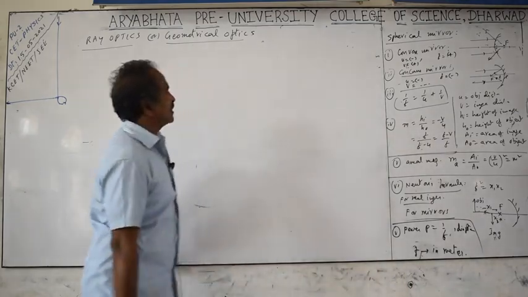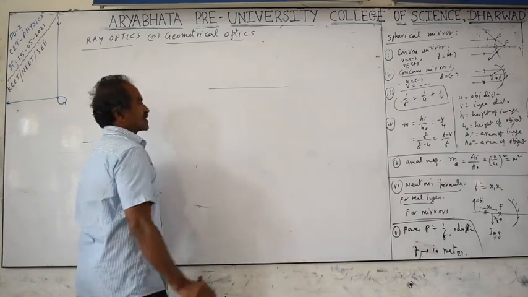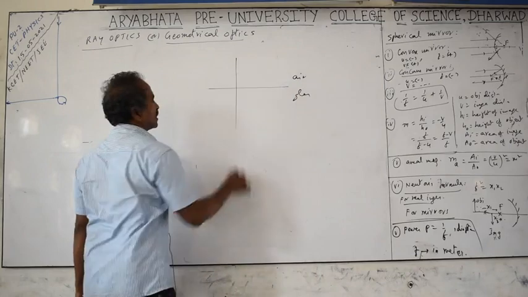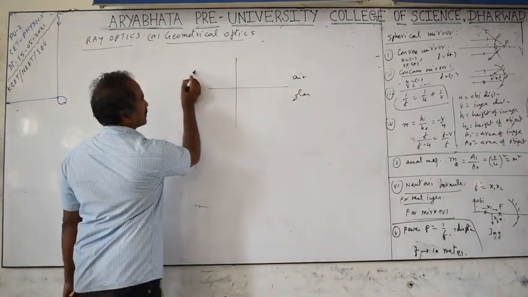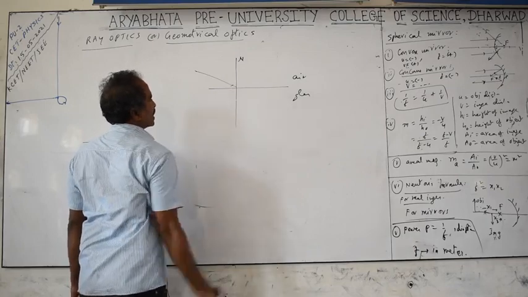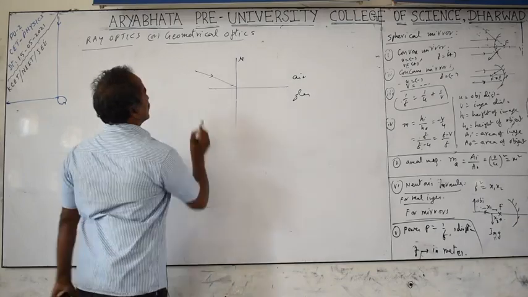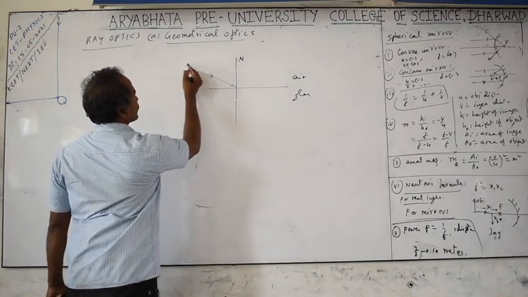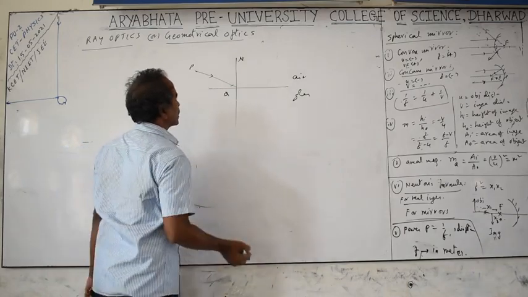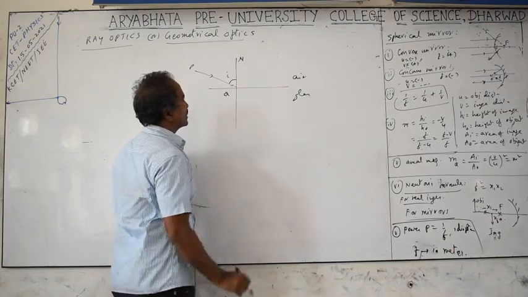A mirror works on the principle of reflection. What is reflection? Take two different material mediums, say air and glass. Whenever light falls on the surface at some angle with respect to the normal, which is perpendicular to the surface of the two mediums, air and glass, or air and water, whichever you take, the light falling onto the surface is called the incident ray. Say PQ is the light ray falling onto it. The angle between the incident ray and the normal is called the angle of incidence.